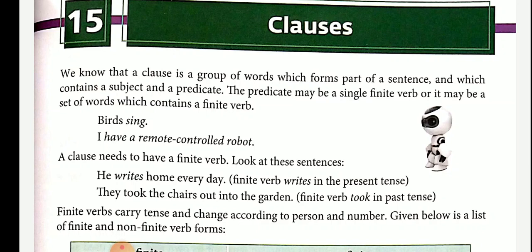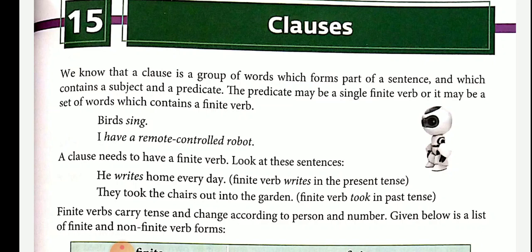Same example, I trust him, that is the main clause because the meaning is complete. There is no need of any other sentence to complete the meaning of that clause. So it is the main clause.